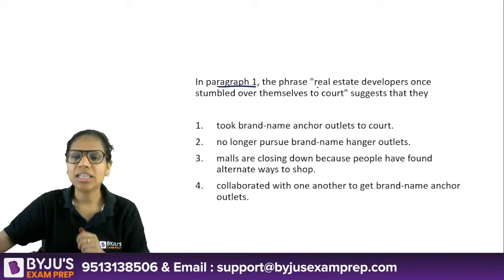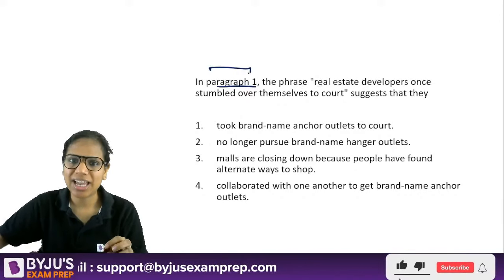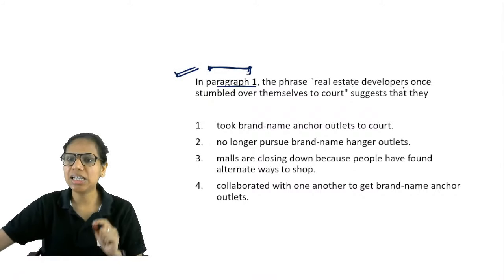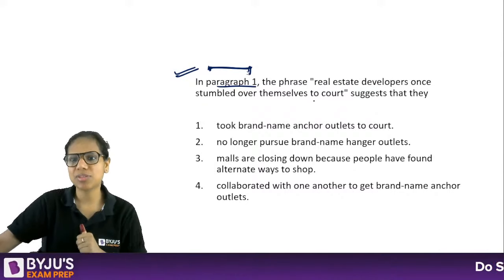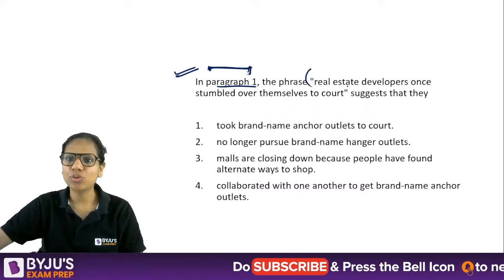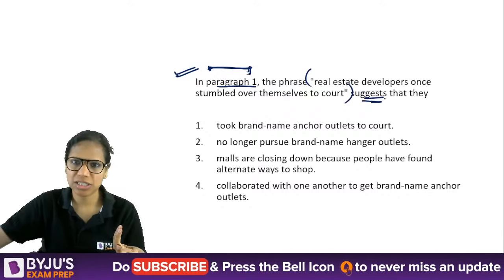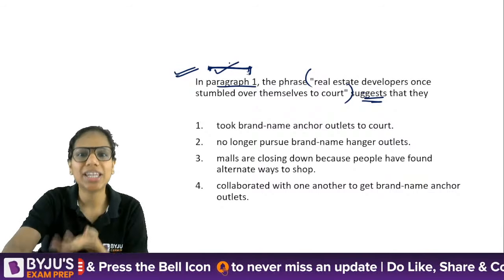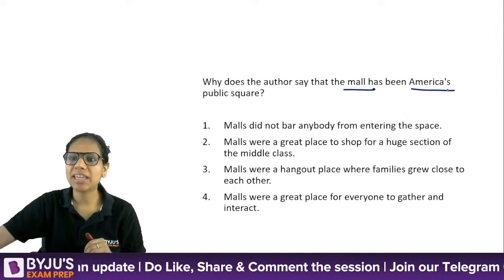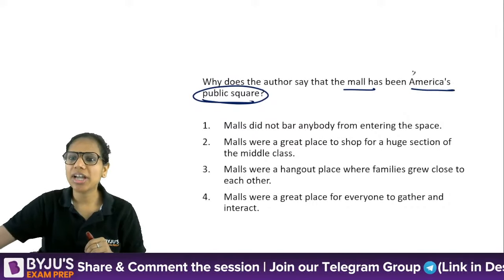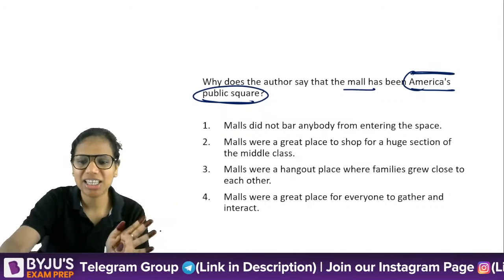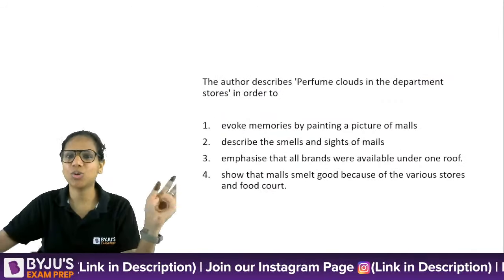In paragraph 1, the phrase real estate developers once stumbled over themselves suggests that they. So I have to actually infer its meaning perhaps. Paragraph 1 has to be paid attention to anyway. It's the opening paragraph. Why does the author say that the mall has been America's public square? Again, memorize these words: America's public square. You need not remember anything else. America's public square. Ecosystem. Para 1.